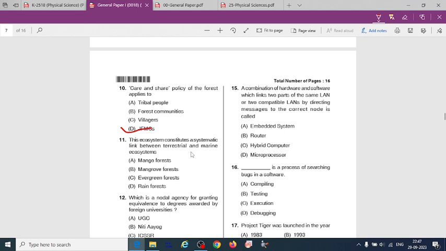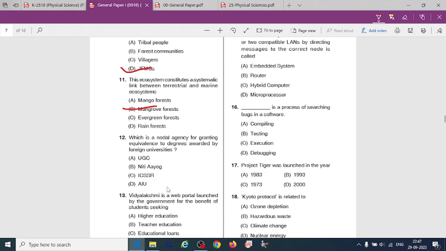So the option is B, mangrove forests. Which is nodal agency for granting equivalence to degrees awarded by foreign universities? That is option D, AIU.